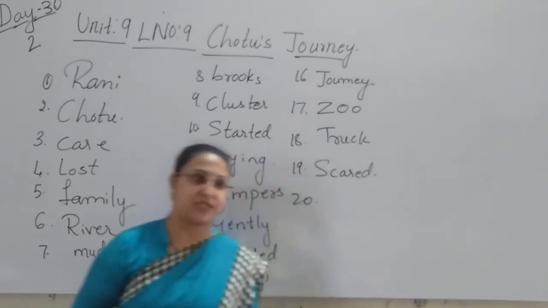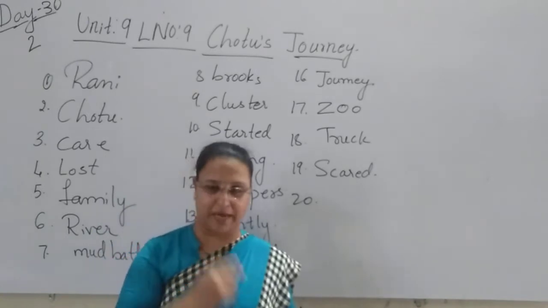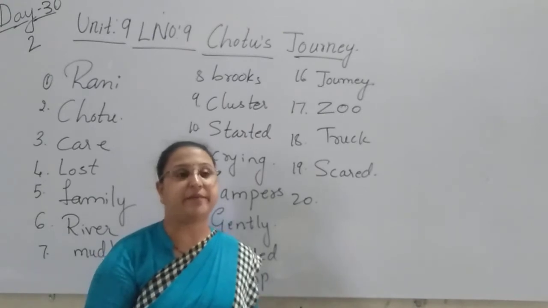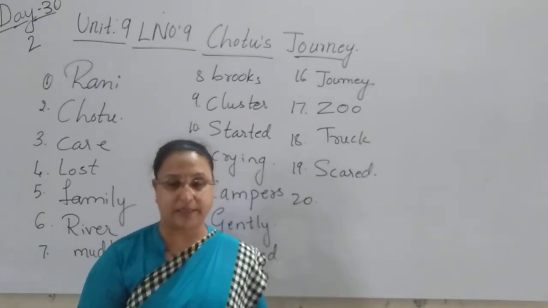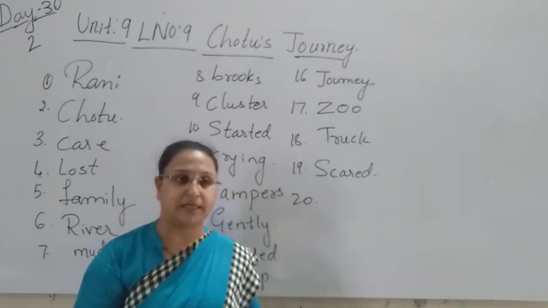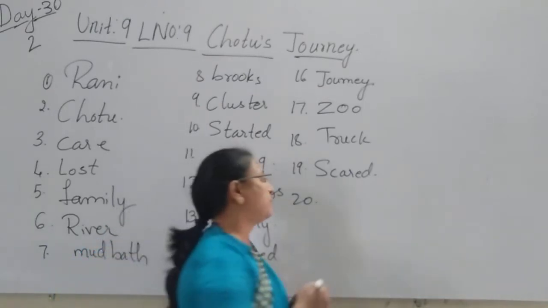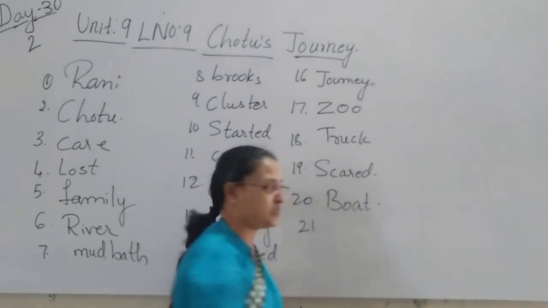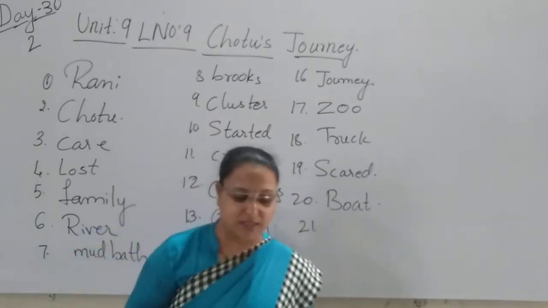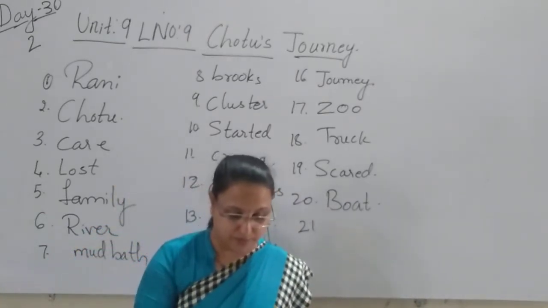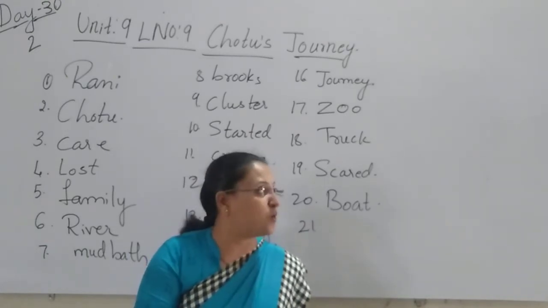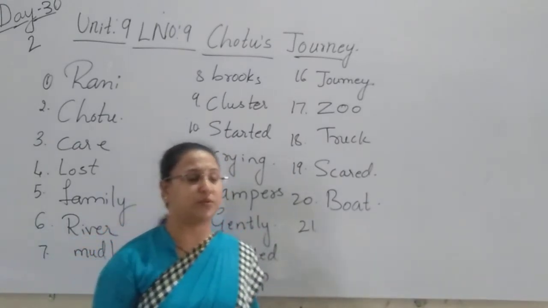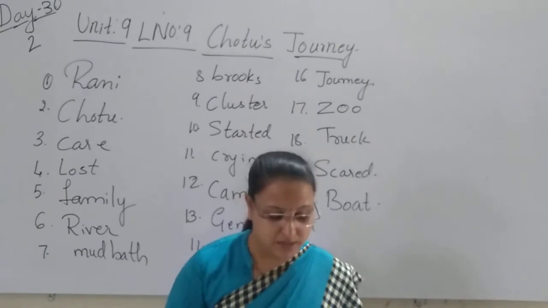See, first he came in the truck with the 2 campers. Yes. The next morning what did the campers do? They made him climb into the boat again. Chotu was in the boat. Boat means ship. Yes. Chotu was led into a boat, a very big boat. How was that boat? That boat was very big in size. Not a small boat. The boat was very big in size, children.